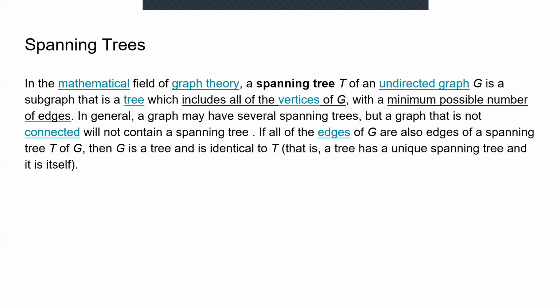Spanning trees. In the mathematical field of graph theory, a spanning tree T of an undirected graph G is a subgraph that is a tree which includes all of the vertices of G, with the minimum possible number of edges. In general, a graph may have several spanning trees, but a graph that is not connected will not contain a spanning tree. If all of the edges of G are also edges of a spanning tree T of G, then G is a tree and is identical to T.